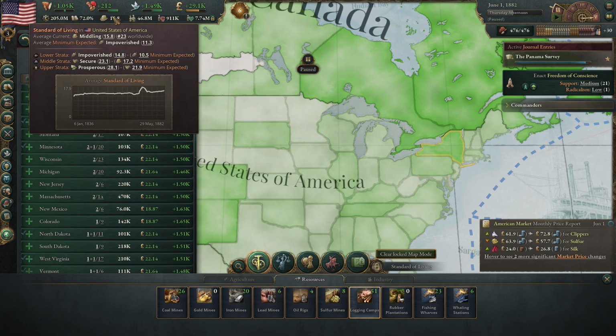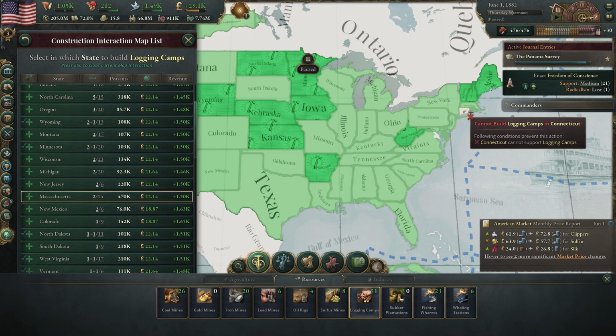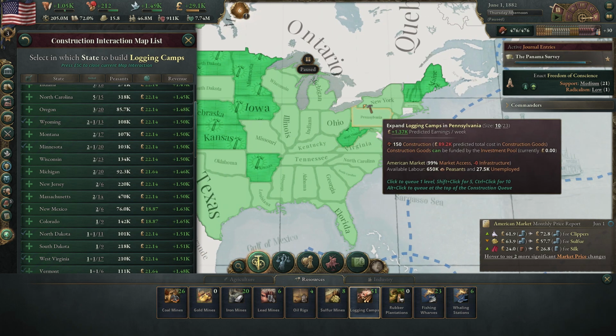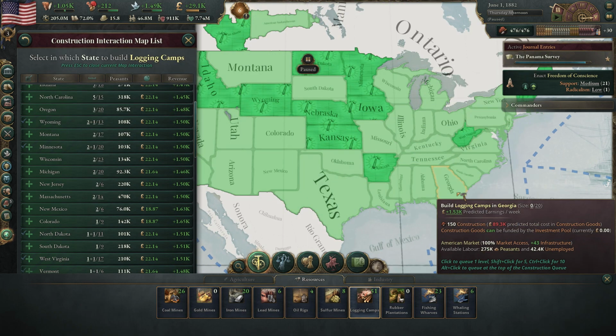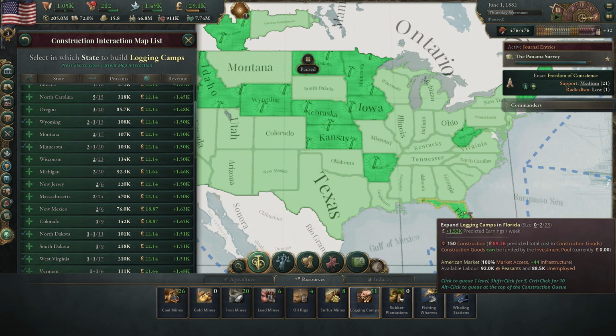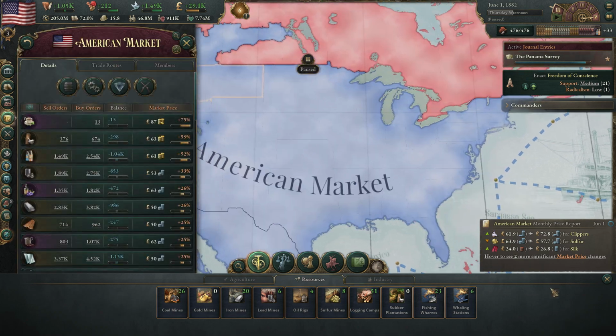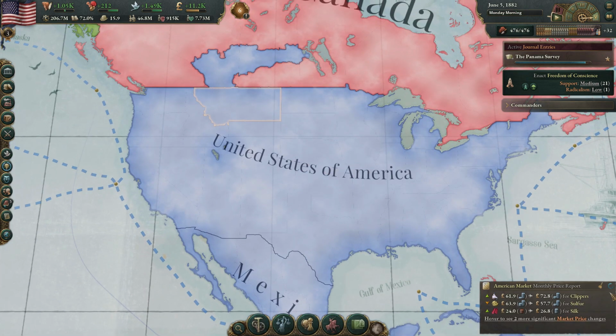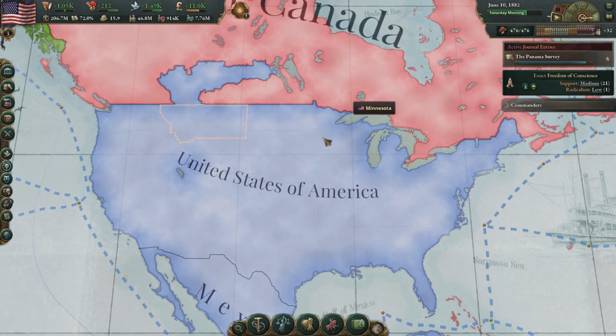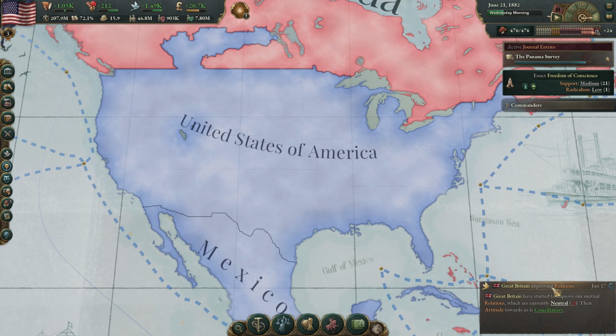And since we're going to be building so many of these, it makes sense for us to use this everywhere. All right, so it looks pretty good. Florida could also get some. All right, so that should really reduce wood prices considerably, and it'll let us trade some more off as well. So it's going to be one of our main exports, because America just has so much wood. And then they have all those modifiers to the wood as well.